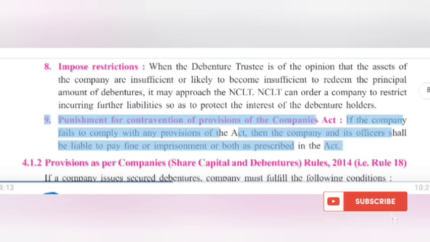9. Punishment for contravention of provisions of the Companies Act. If the company fails to comply with any provisions of the Act, then the company and its officers shall be liable to pay a fine or imprisonment or both as prescribed in the Act.